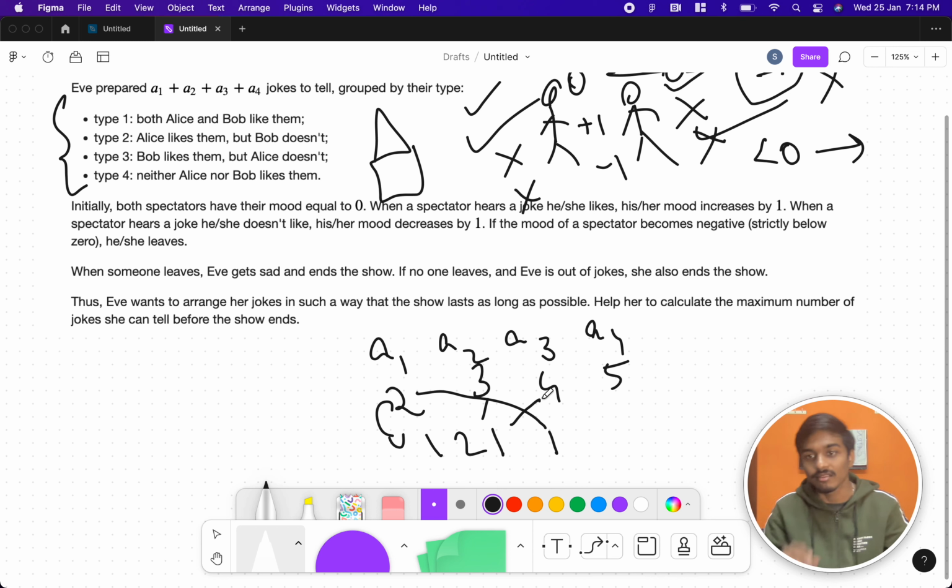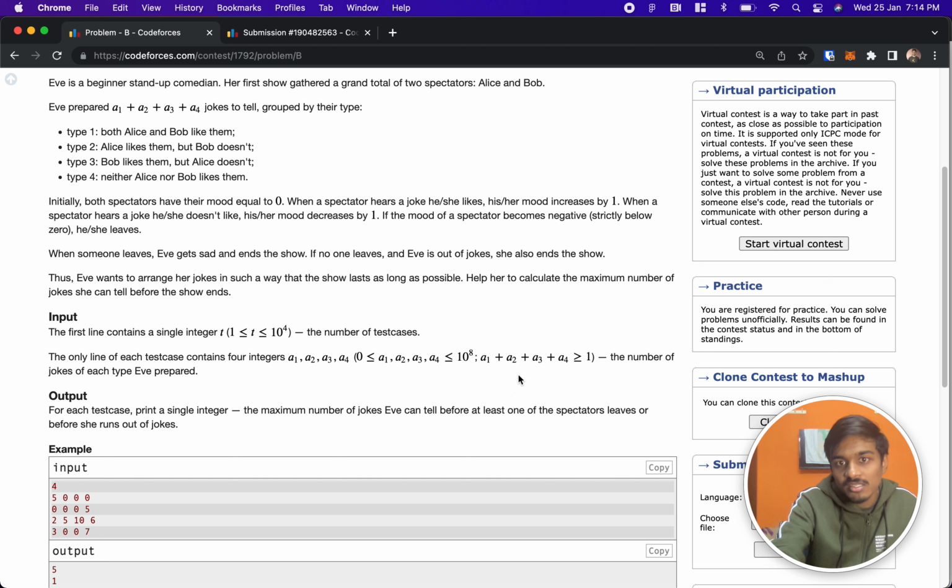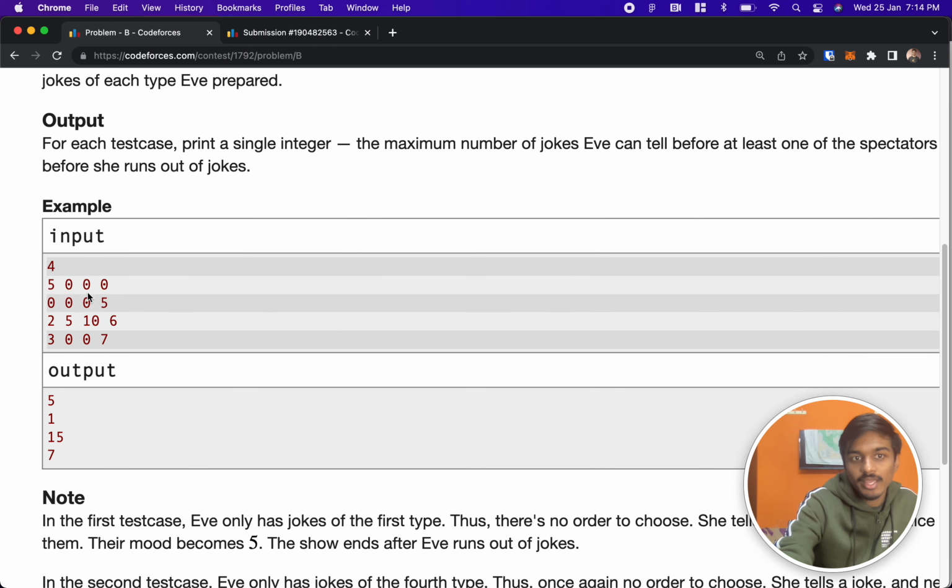Now let's see the constraints and the solution, like the examples that they gave in the question. Then we'll try to code it. The constraint states that A1 plus A2 plus A3 plus A4 is greater than or equal to 1. That means there is at least one joke, it may be liked or not. So that constraint is very important. Now let's see the example.